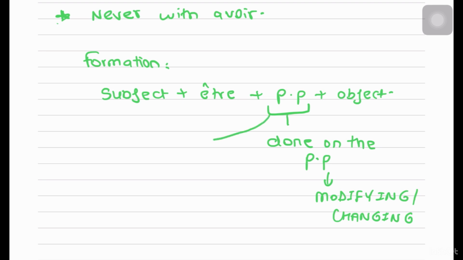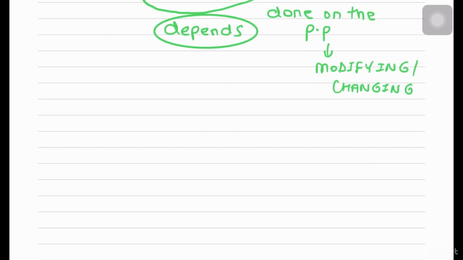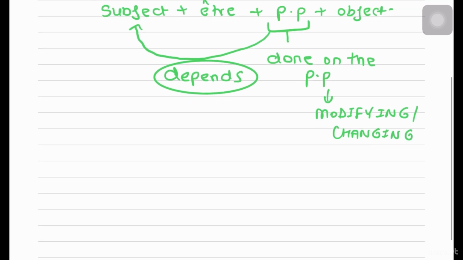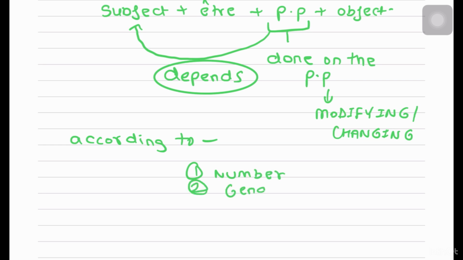Now, it depends on the subject. How does it depend on the subject? The word itself, accordance, tells you what we're doing. We're according. According to what? According to the subject. Okay? So, we change the past participle according to number and or gender of the subject, as in the person who is doing the work, right? Now, what does the number and gender of the subject mean? It is the person who is doing the work, their gender, their number.